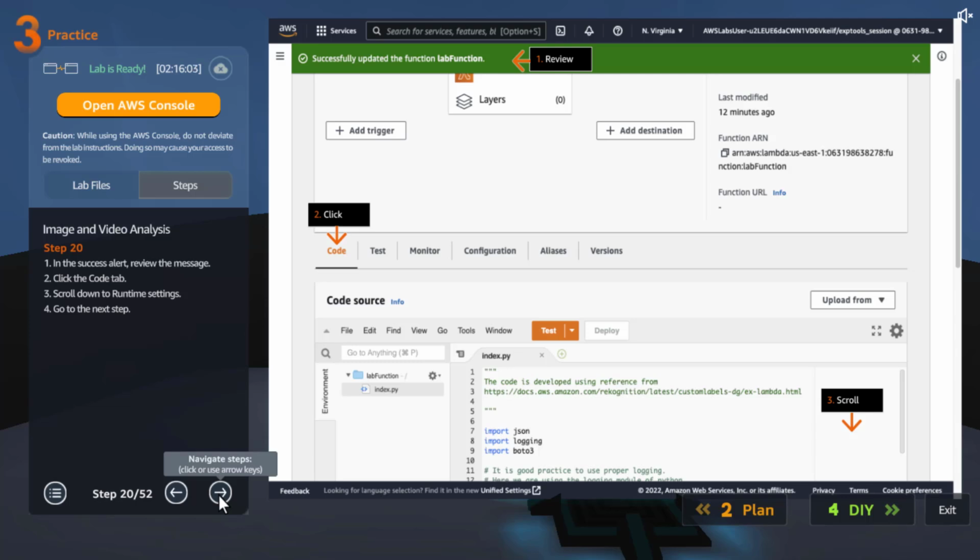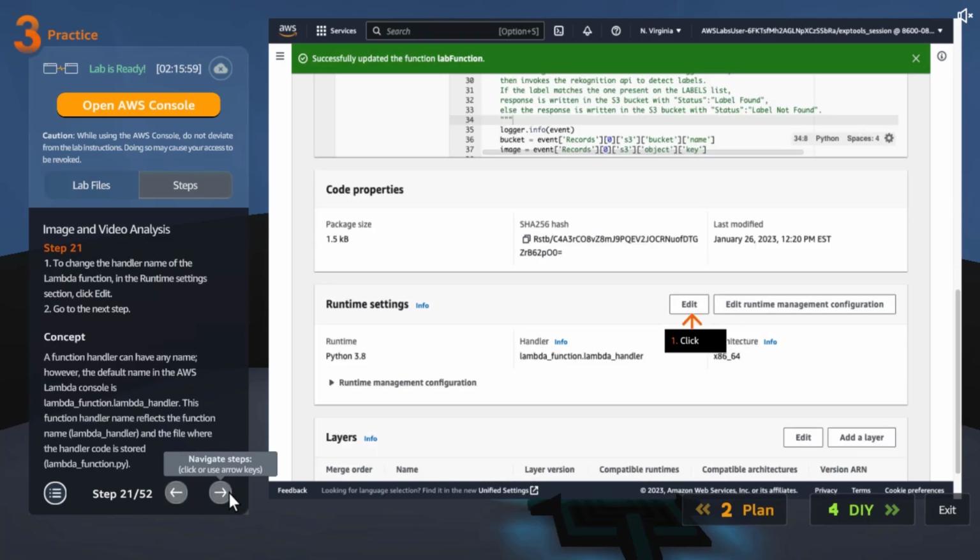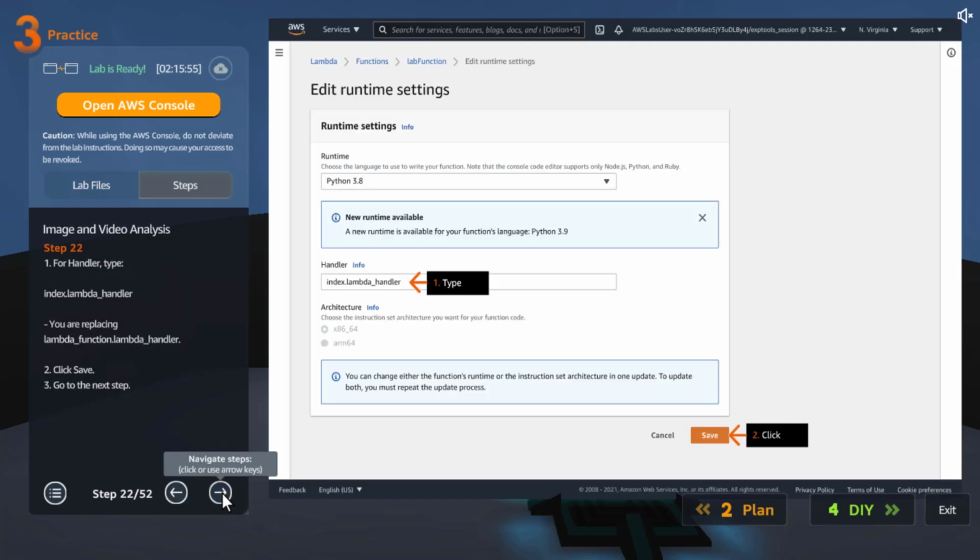Then let's go to code again, edit, runtime settings. What are we doing? Handler, type index.lambda_handler. You are replacing lambda_function.lambda_handler with index.lambda_handler. Why? Okay, that's interesting. I don't know. I have never done this. I created so many Lambda functions, but I didn't do this one.